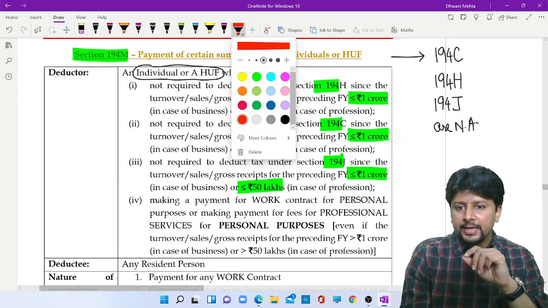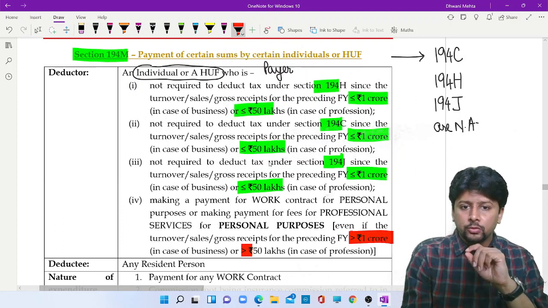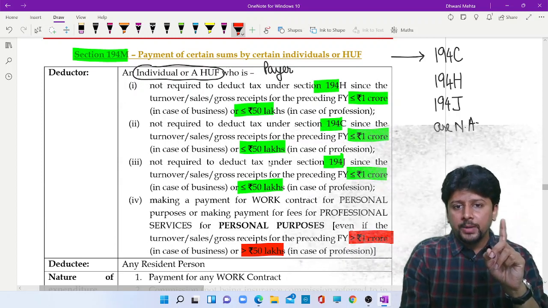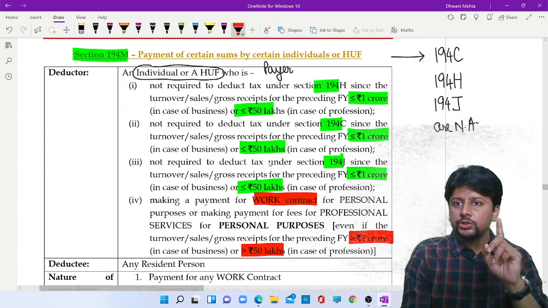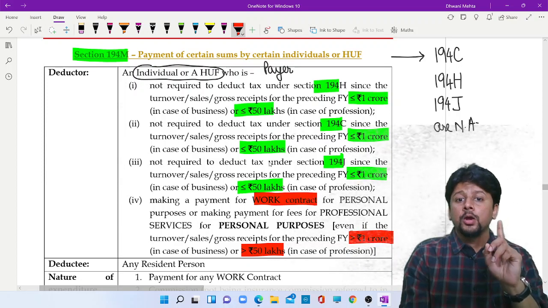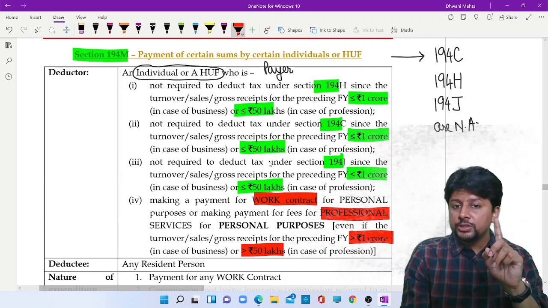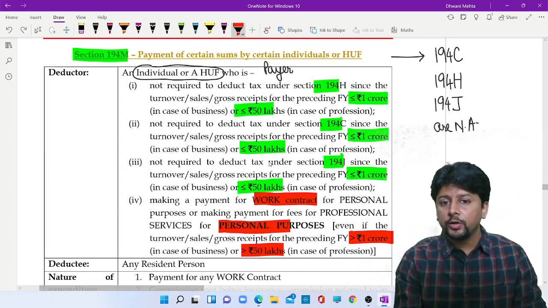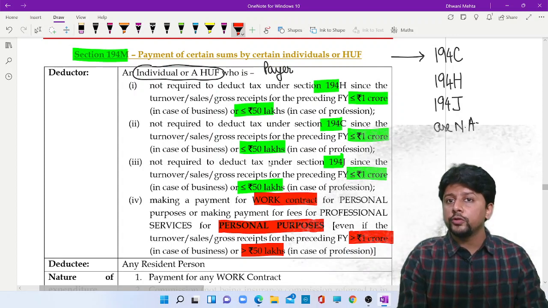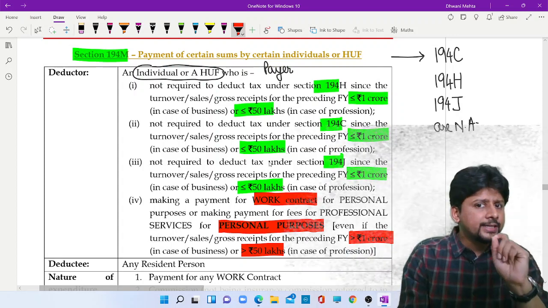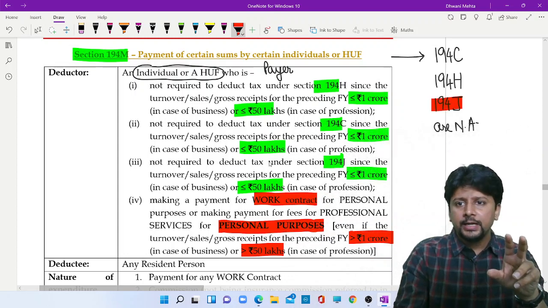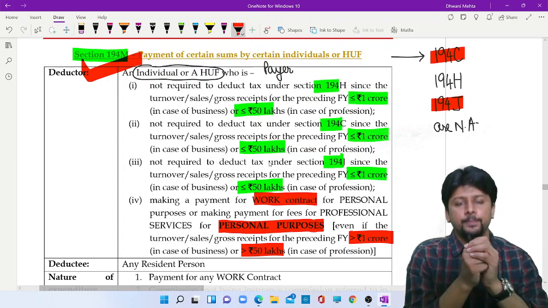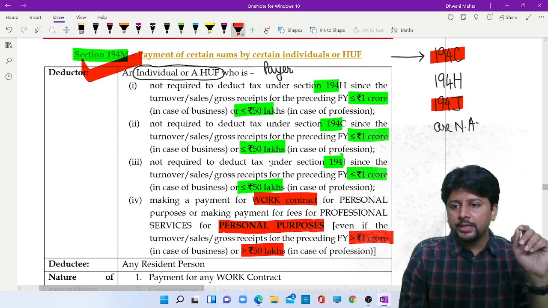If the turnover in the preceding year is greater than 1 crore, greater than 50 lakhs, but you are making a payment for work contract, that means you are talking of 194C, or you are paying professional fees but for personal purposes, that means you are talking 194J. But the moment you say it is personal purposes, 194J and 194C don't apply. That is where 194M will apply. Threshold limit created.